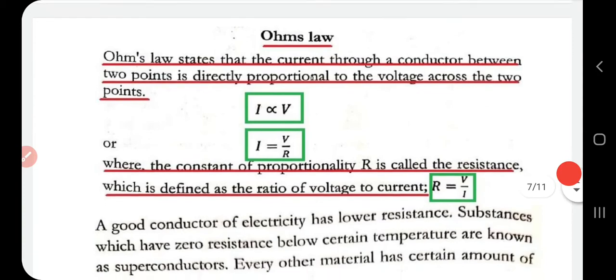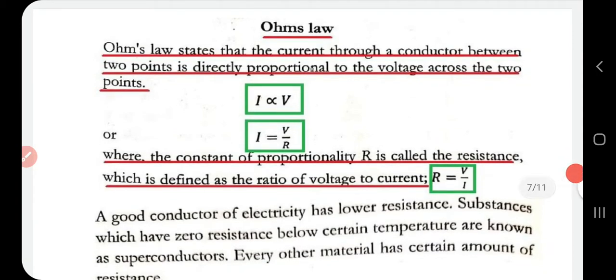Next is Ohm's law, which is quite familiar to you. Ohm's law states that the current through a conductor between 2 points is directly proportional to the voltage across the 2 points, given by I proportional to V, or I = V/R, where R is called the constant of proportionality and it is nothing but resistance, defined as the ratio of voltage V to current I.